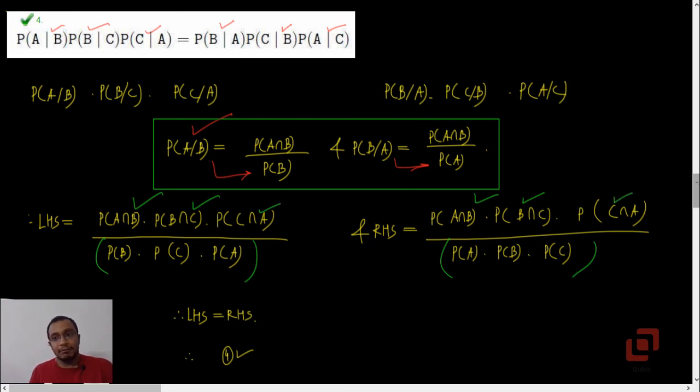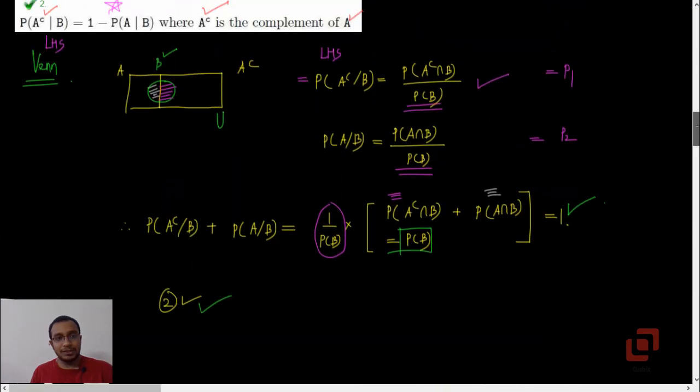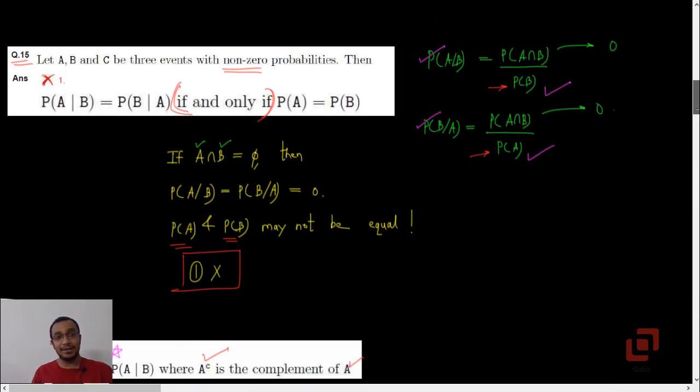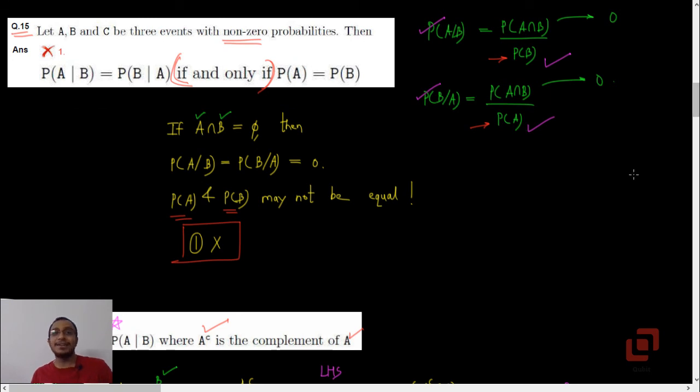Which means the entire problem is based on the conditional probability theorem or multiplication theorem, except option 1. I mean, it is based on that, but because of the logical connective of double implication, if and only if, the answer is a bit different.